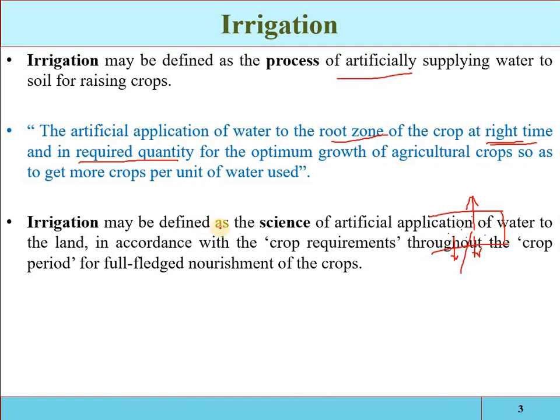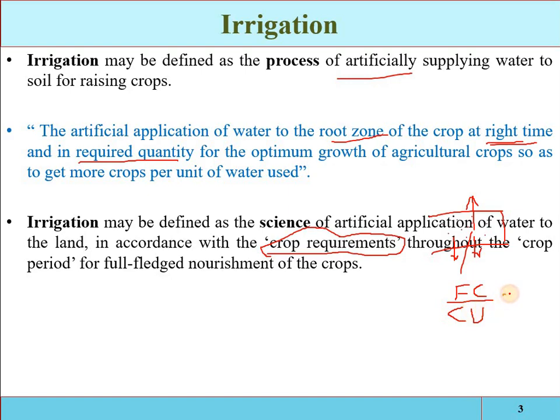Irrigation may also be defined as the science of artificial application of water to the land in accordance with the crop requirement. That is also the most important thing in irrigation engineering, how much water is required by the plants, as we have discussed earlier. For example, the water retained against the force of gravity is called the field capacity, and the water utilized by the crops in 24 hours is called the consumptive use.